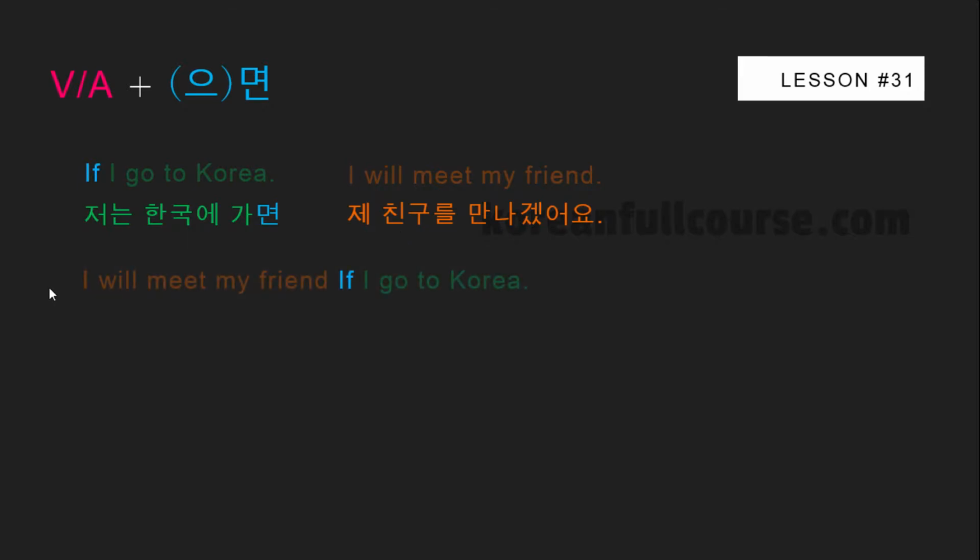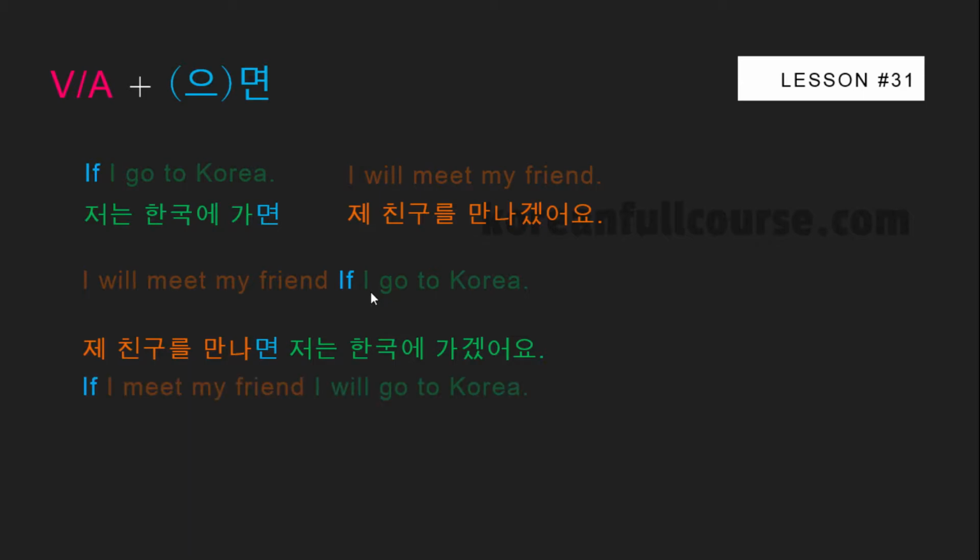Unlike English, where we can easily change the sentence order like so, without losing the meaning of a sentence, in the Korean language, we cannot change the sentence order. If we do so, the sentence will have a completely different meaning. 제 친구를 만나면 저는 한국에 가겠어요. This sentence has the following meaning: if I meet my friends, I'll go to Korea. And this is not what we wanted to say. This is wrong. So remember that we cannot change the sentence order in conditional sentences in the Korean language.